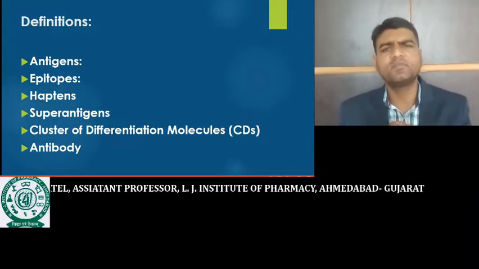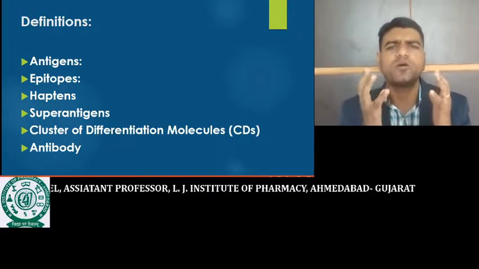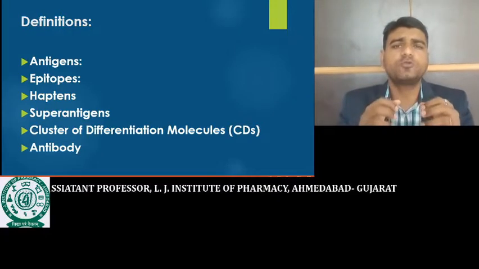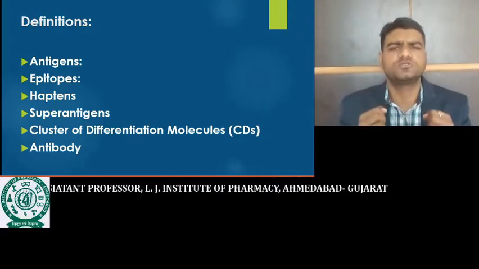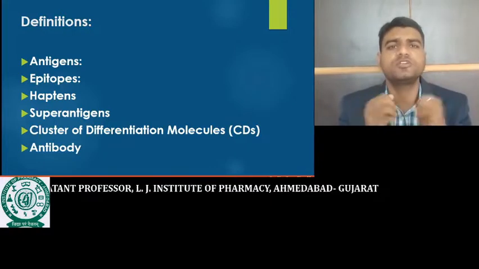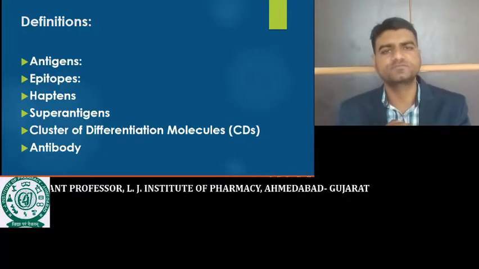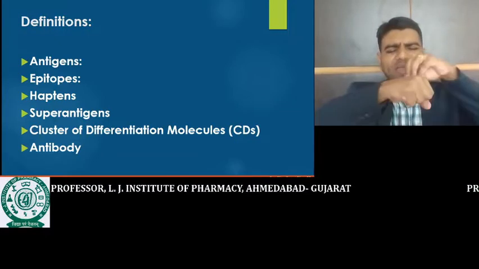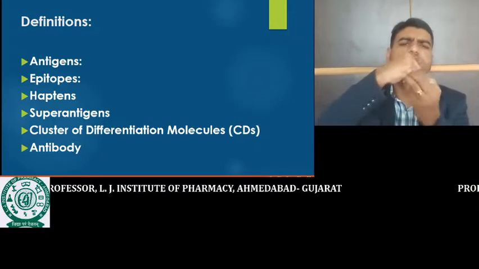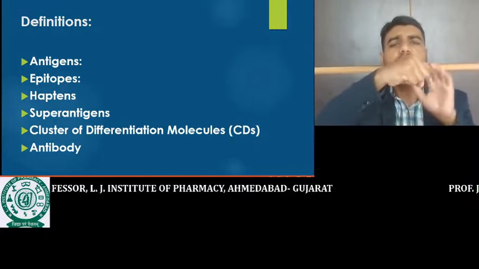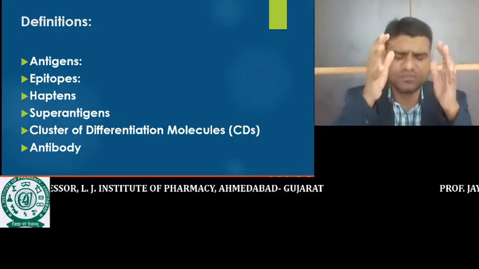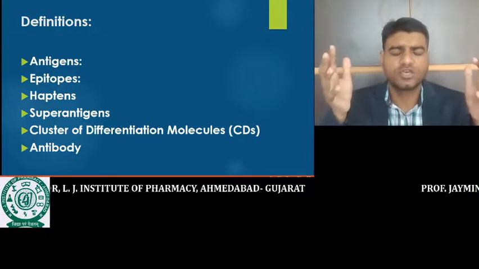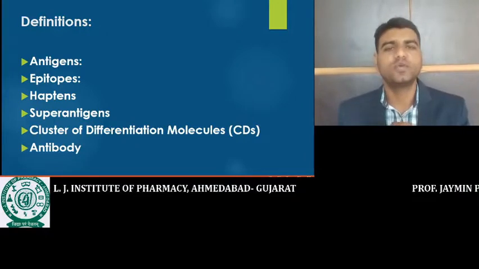Yes, the name itself indicates super. It is a powerful antigen, meaning this super antigen is capable of producing a drastic immune response. A quick and drastic immune response is produced by the super antigen. It can be explained with the help of epitopes. If many epitopes are present on the surface of an antigen, it is a multivalent antigen. These multivalent antigens can produce a drastic immune response, so it can act as a super antigen.